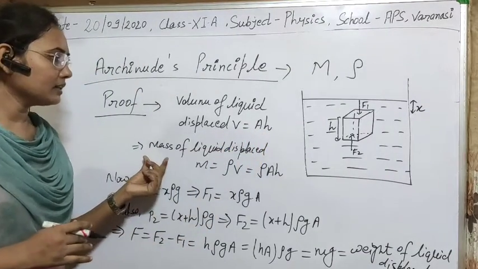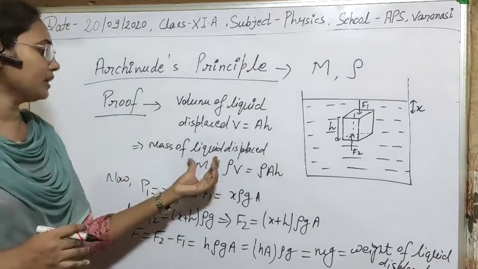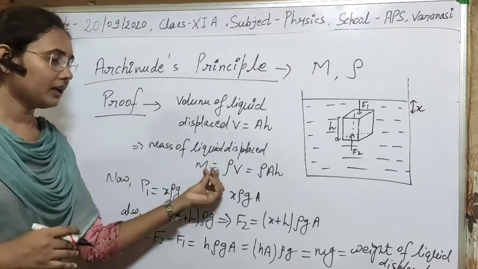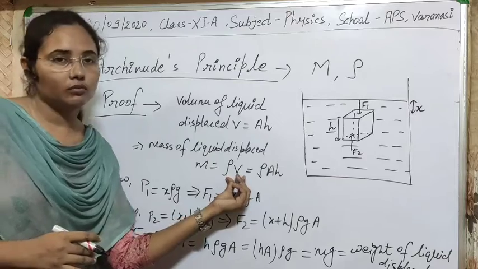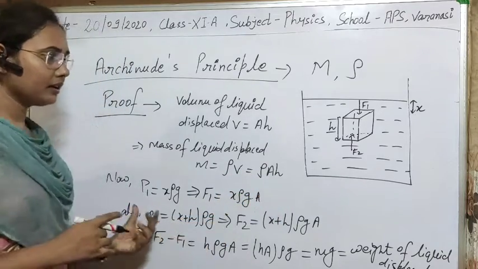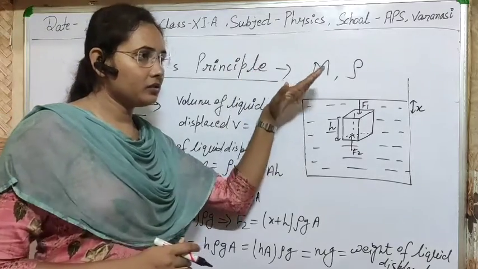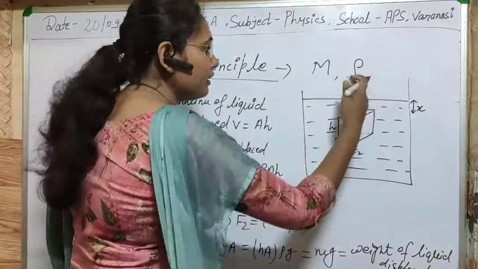And so we can easily calculate what will be the mass of the liquid displaced, small m, that will be density into volume. So simply it will be rho A H. Clear, I think. Now, as you know, when any body is immersed in the liquid, there will be